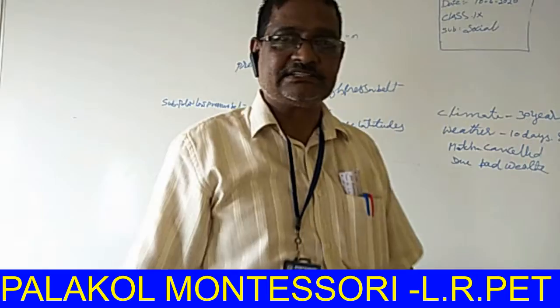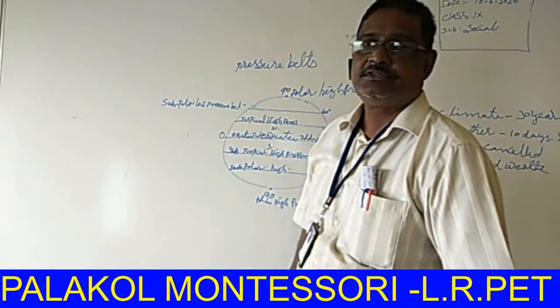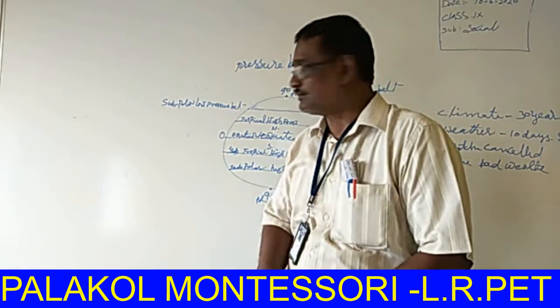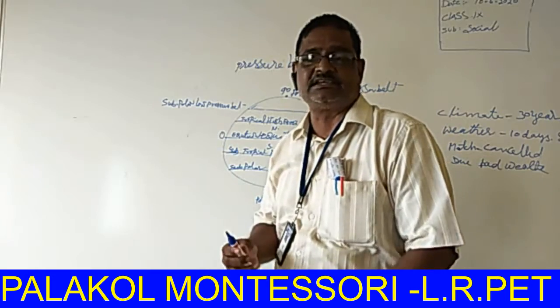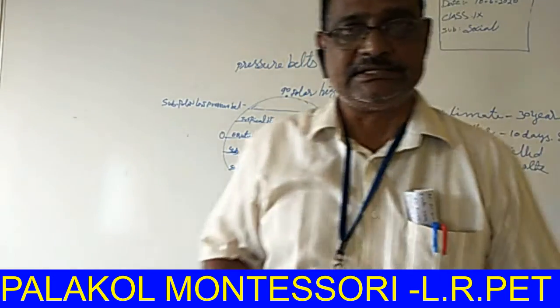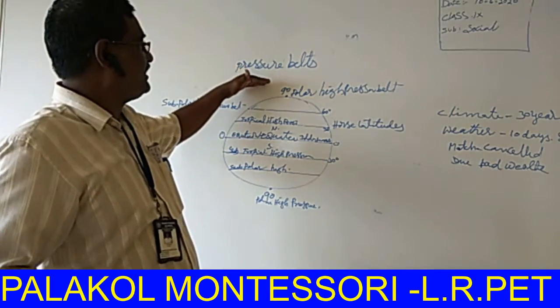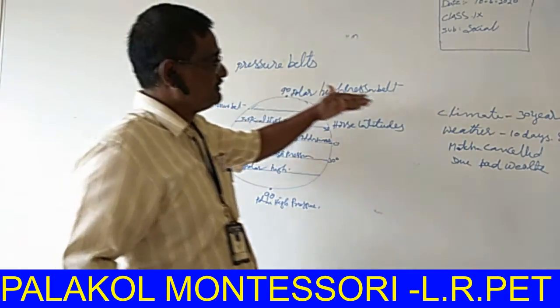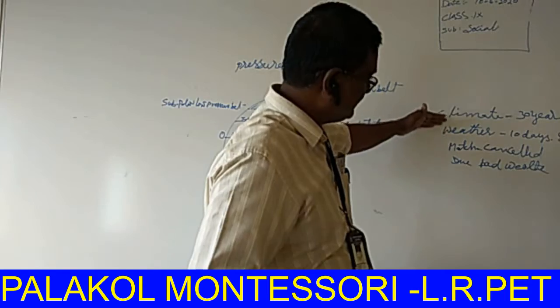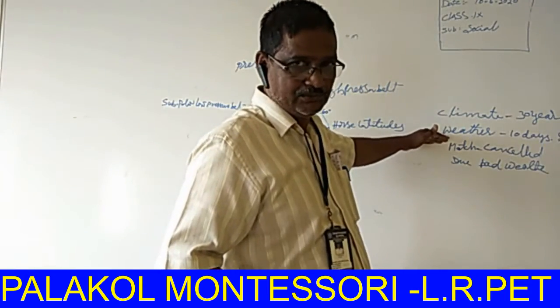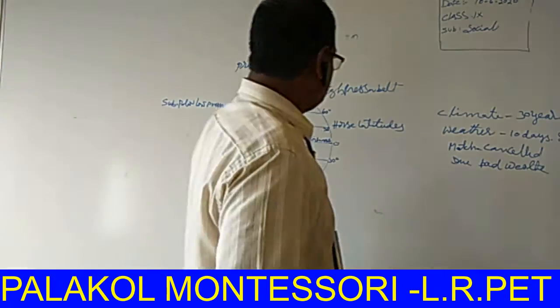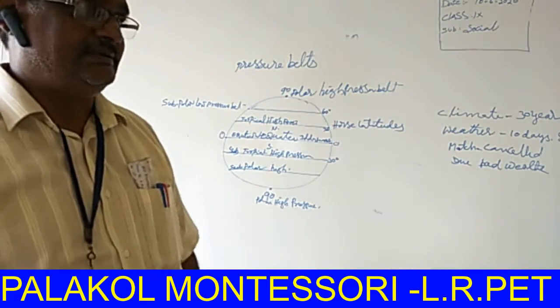Are you concentrating on the lesson? Okay, concentrate carefully. Not only this lesson, in every lesson you must concentrate. This is the difference between climate and weather. I explained it to you. Okay. Next one, wind.